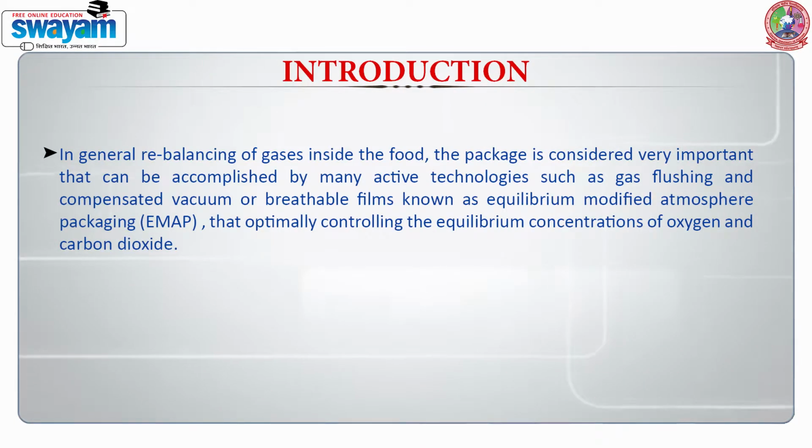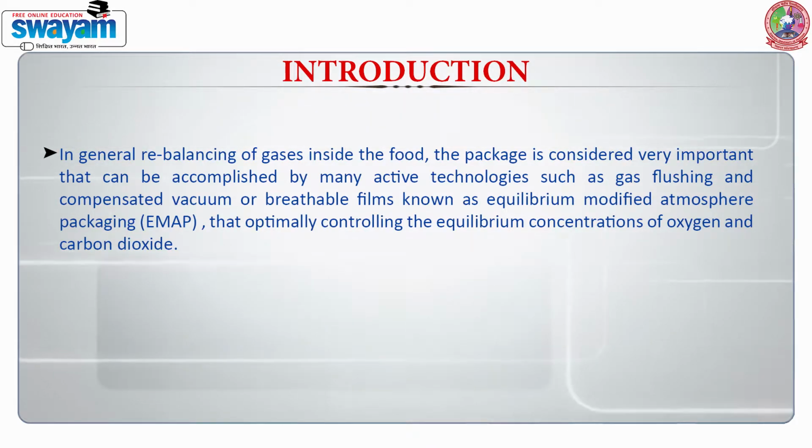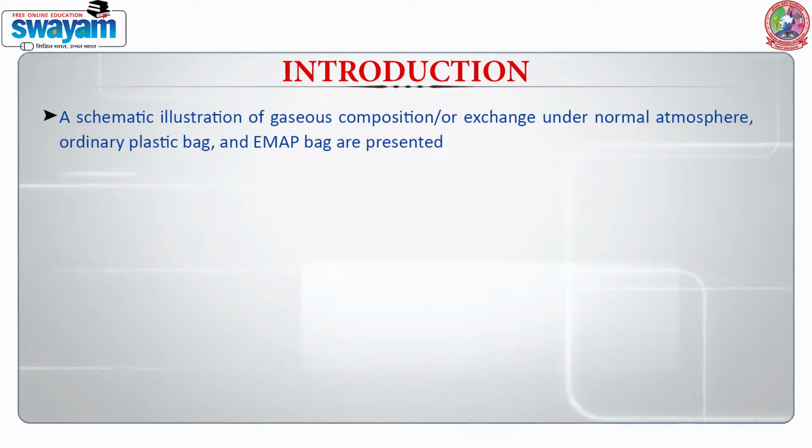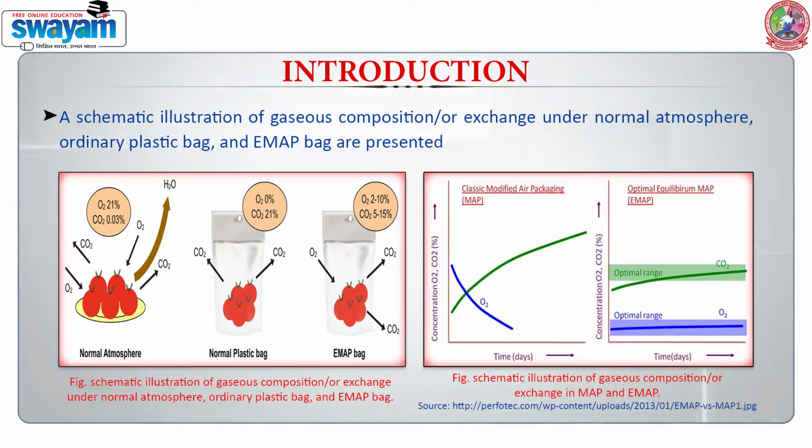In general, rebalancing of gases inside the food package is considered very important, and that can be accomplished by many active technologies such as gas flushing and compensated vacuum, or breathable films known as equilibrium modified atmosphere packaging, EMAP, that optimally control the equilibrium concentrations of oxygen and carbon dioxide. Sometimes scavengers may be added in the food package. In this slide, a schematic illustration of gaseous composition or exchange under normal atmosphere, ordinary plastic bag and EMAP bags